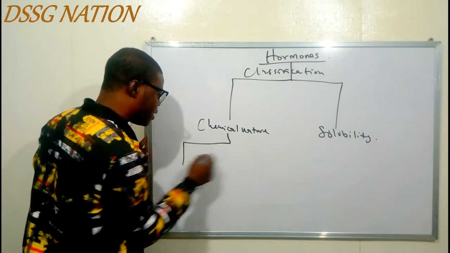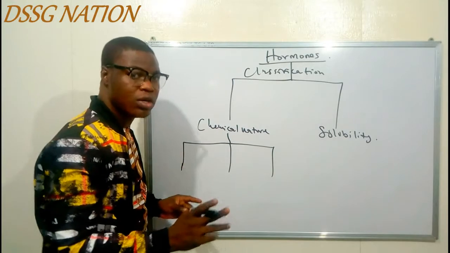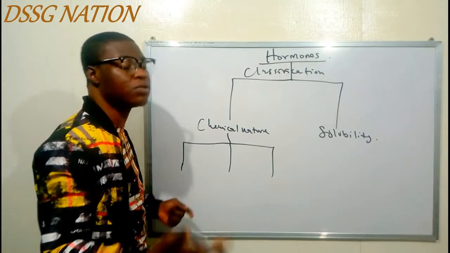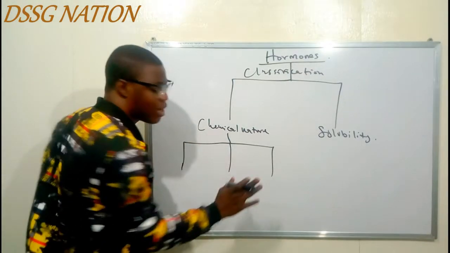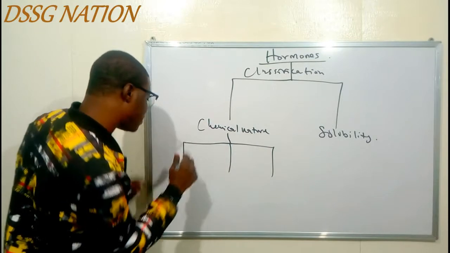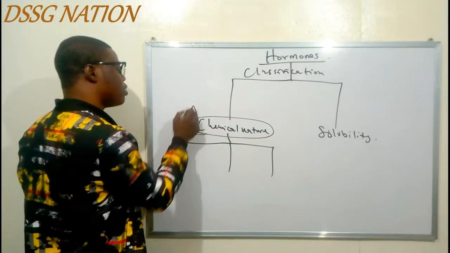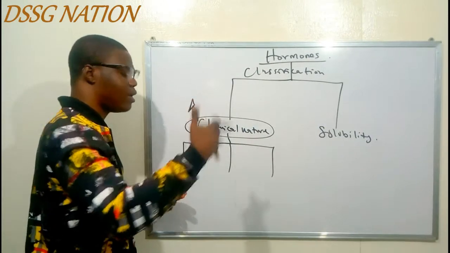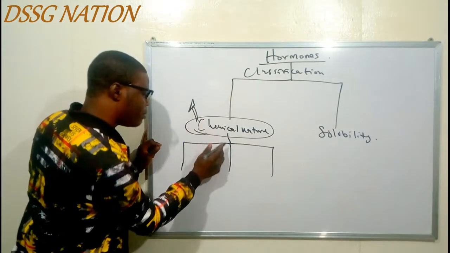We have 3 types majorly, but in most of the textbooks we just find 2. It is correct to say 2, but I can't start to explain the reason why it is 2 and 3 in some other textbooks. Maybe I'm going to make a video on that separately. So for now, just take it, we have 3. The first one, this chemical nature is talking about where they are being produced, like what they are made up of. So the chemical nature now, we have 3.